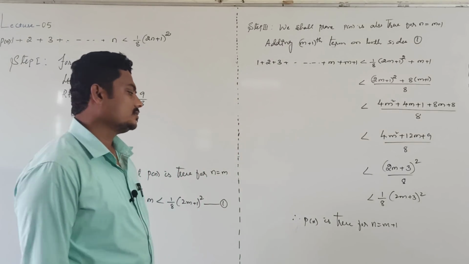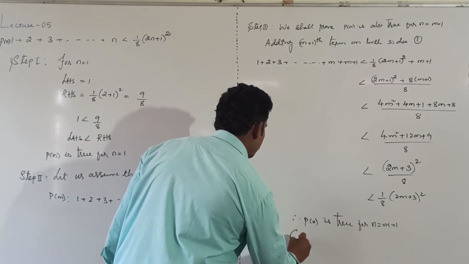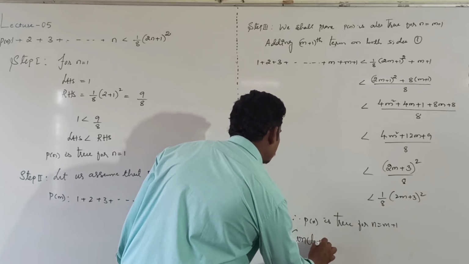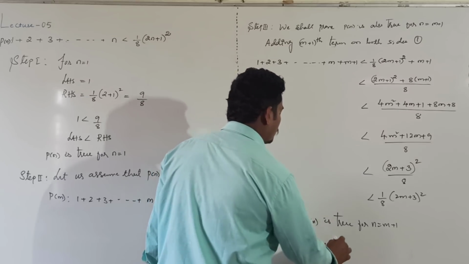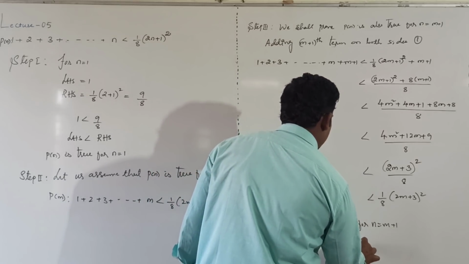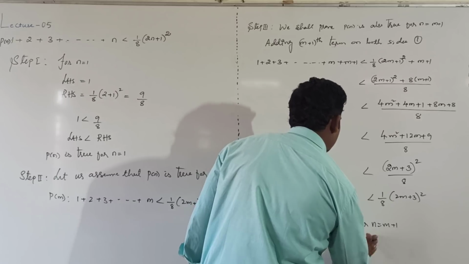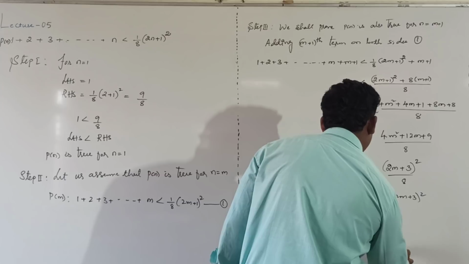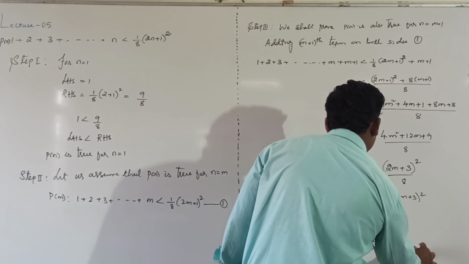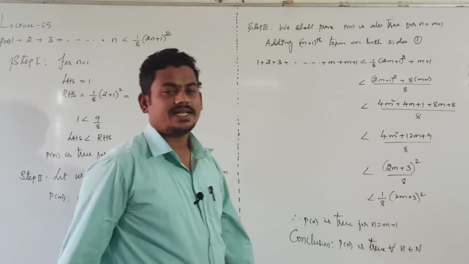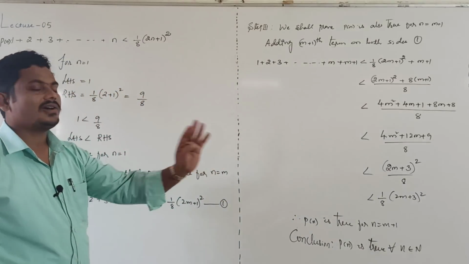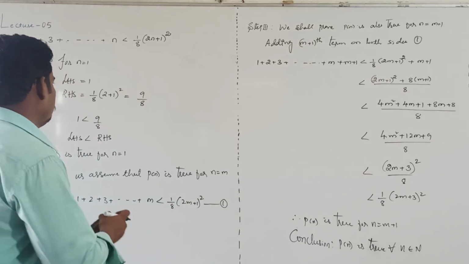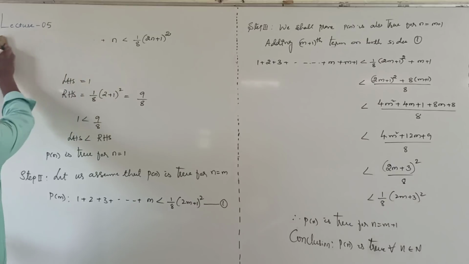After that, write the conclusion. Then P of n is true for all n belongs to N, or else write the same sentence: P of n is true for all the natural numbers. This is our conclusion. Next problem.